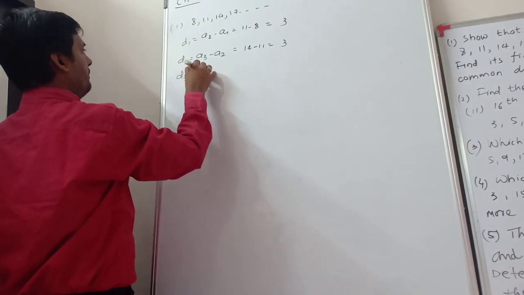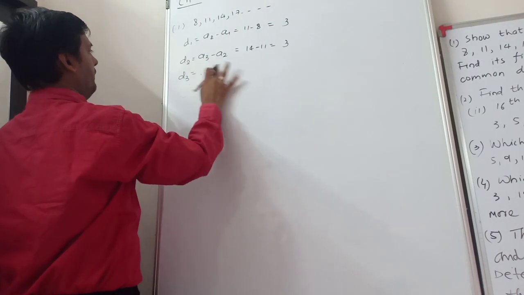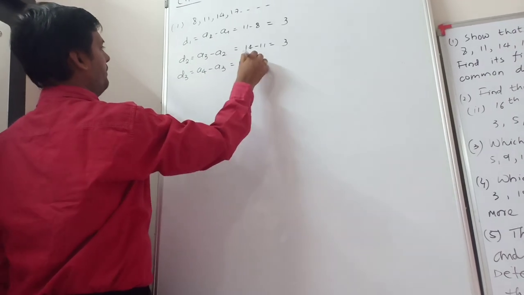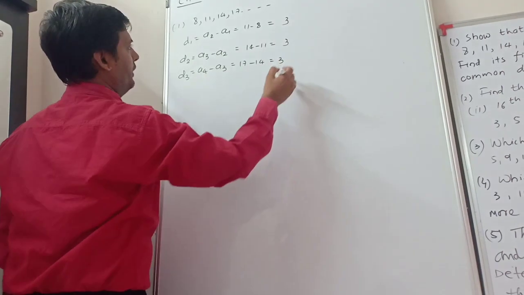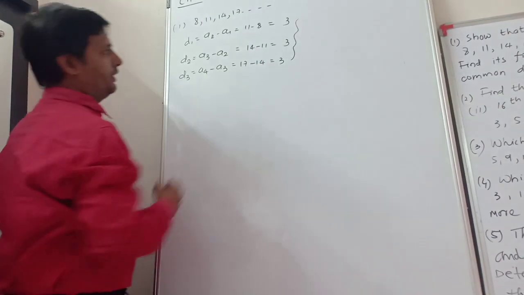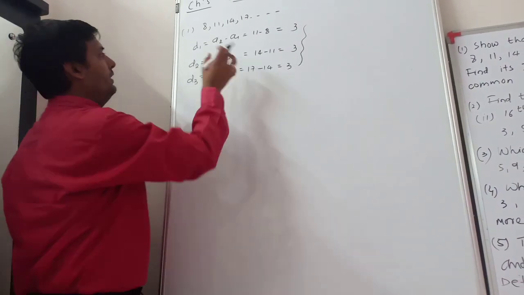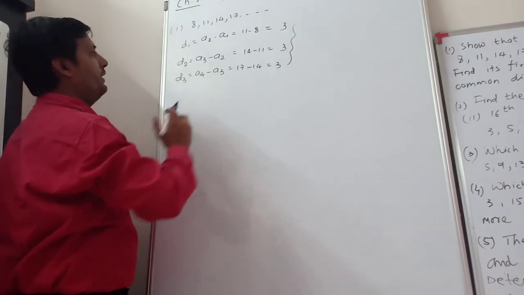Let us see d3, that means a4 minus a3. So 17 minus 14 is equal to 3. So we got a constant. The differences are constant here, so that is why d1, d2 and d3 are equal.